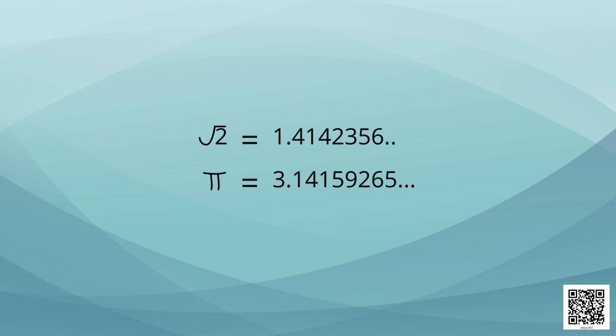For example, under root 2, its decimal expansion is 1.4142356 and so on. It never ends. Similarly, the decimal expansion of pi is 3.1415925 and so on. It also never ends. Let's have a look at another example.